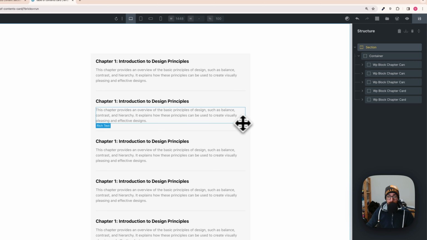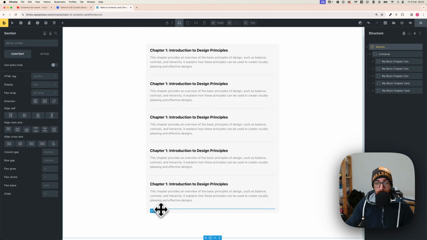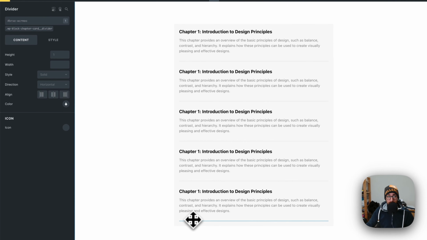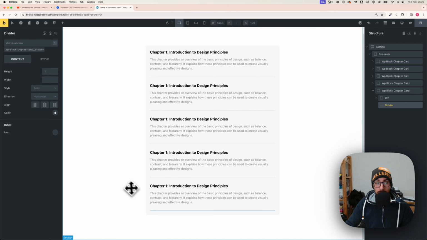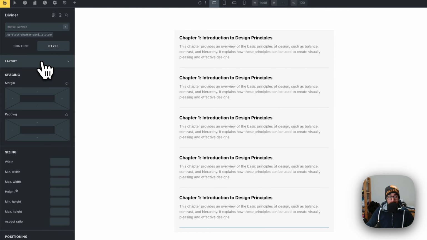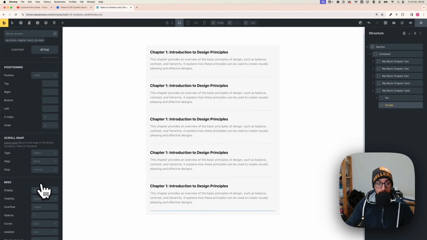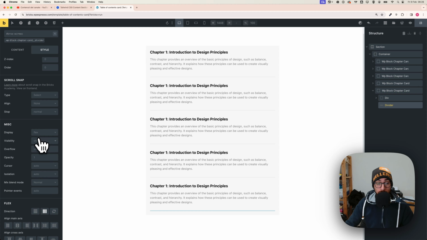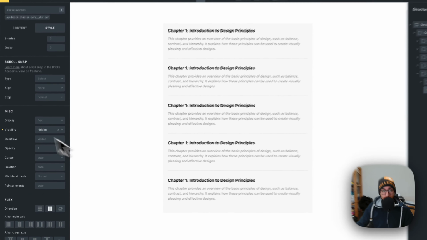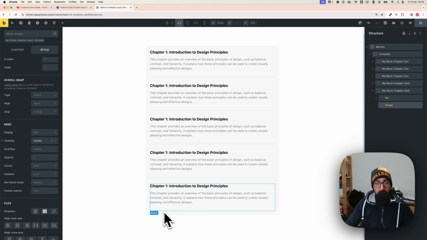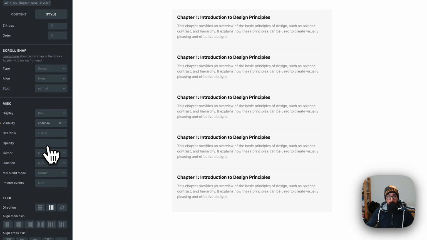Okay? And one thing that you could do, let's say the last line, you don't really want it, okay? This could be done with CSS, but you can also click on the divider and just, without clicking this, because I want the effect to get on here, you can actually change the color to something transparent, or go on style, layout, and just tell it display, visibility here. You can tell it to be hidden, and now it disappears, right? And if you don't want the spacing that it's causing, you can also change this to collapse.